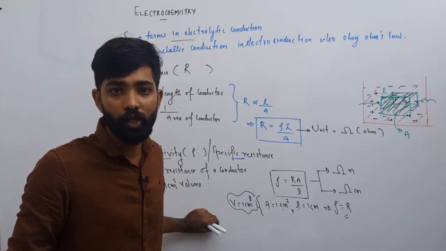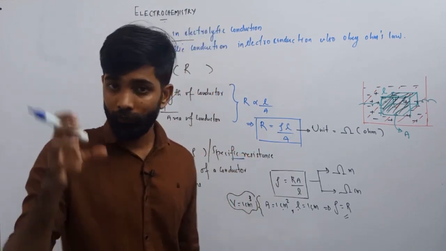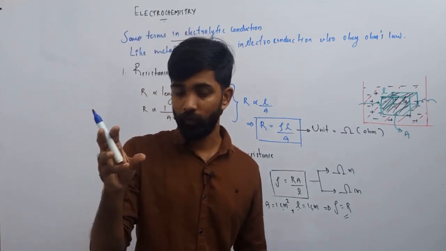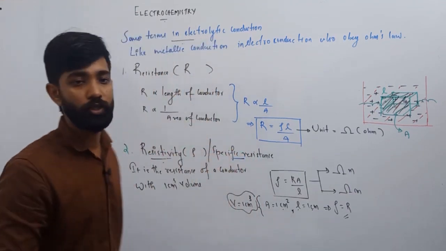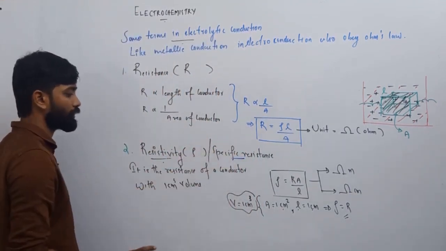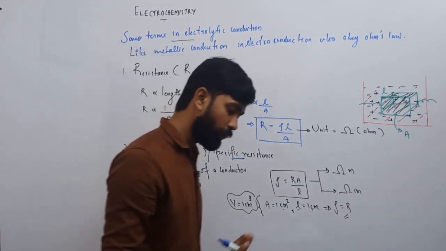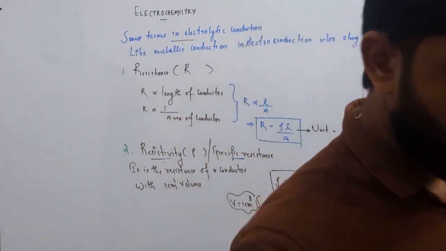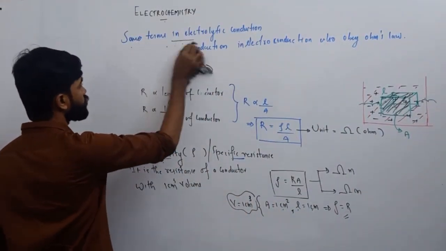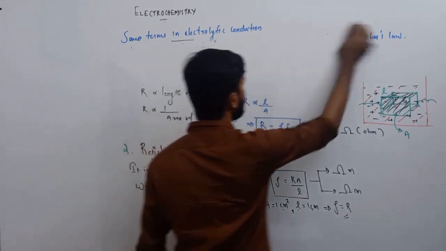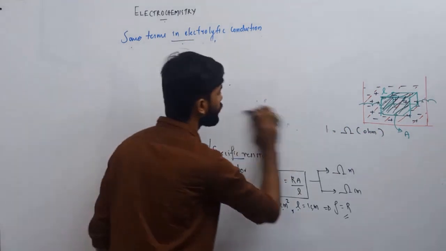What is that specified condition? Your volume of the conductor should be 1 centimeter cube. If the volume of the conductor is a specified one, which means 1 centimeter cube, then the resistance will be the resistivity. That's why resistivity is otherwise known as specific resistance. So what is resistivity? It is the resistance of a conductor having 1 centimeter cube volume. Okay, no need of spending more and more time on this topic. We are moving to the next category.